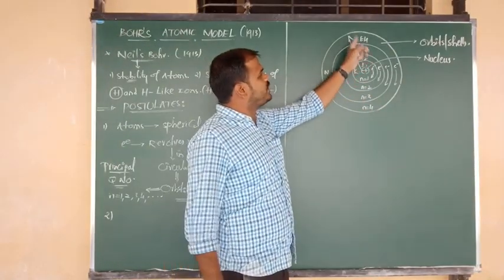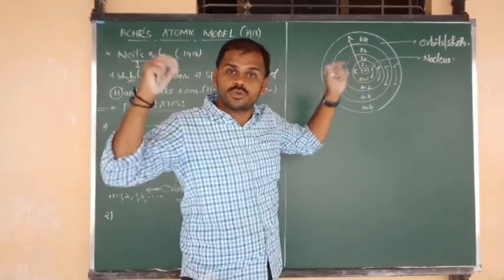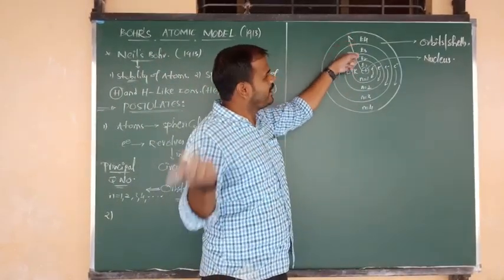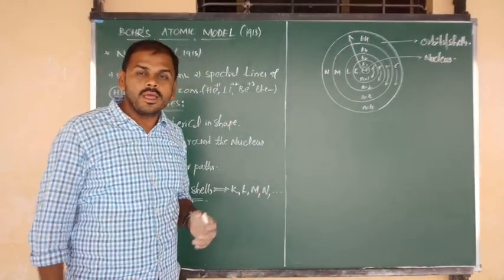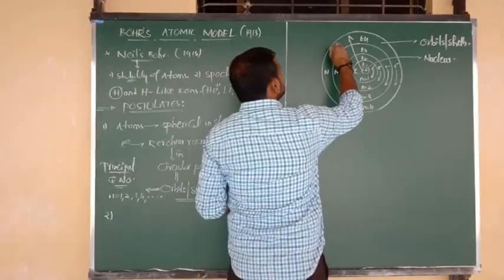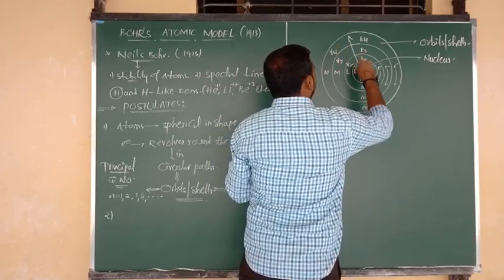So the last orbit has the largest size and the most energy. Means E4 greater than E3 greater than E2 greater than E1. And which contains more radius? The meaning of radius is size. So the last one is R4, then radius 3, radius 2 and radius 1.